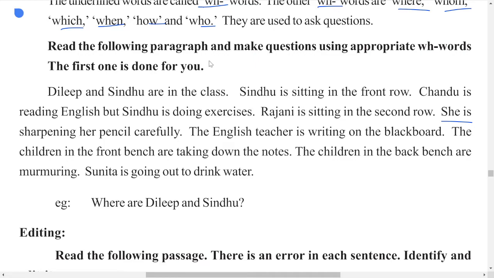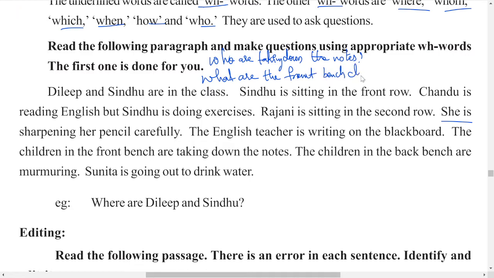One is who are taking down the notes. That is one question. Another question is what are the front bench children doing? Two questions can be asked. Either of the questions is correct.